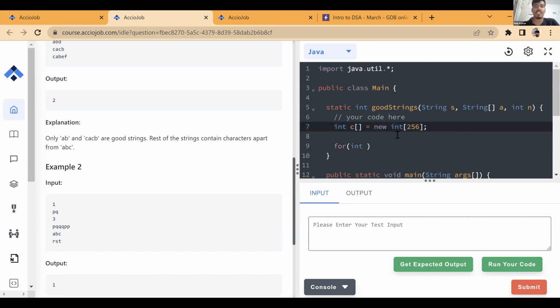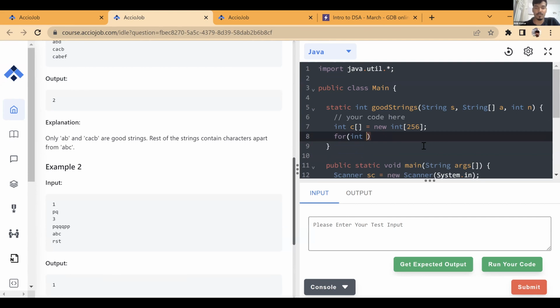If you try to convert 300 into a character using char 300, you'll get a random character which you cannot type from the keyboard, and it doesn't exist. We call it a garbage character because it is not present in the ASCII set. So that's why we can take it as 256.